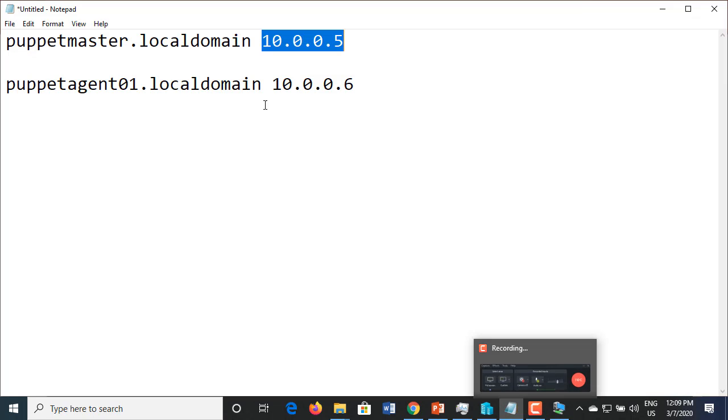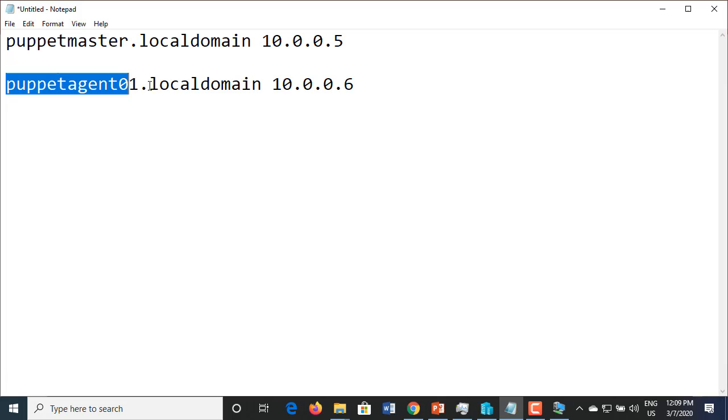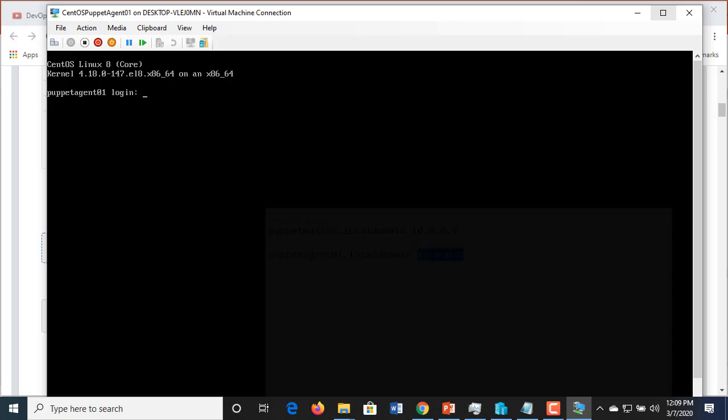So that's it. And once we have the prerequisites on the master and on the agent, I'll start with the installation of the master. I'll go back to this installation. For now, I'll check and make sure that everything is fine on the agent. So, puppet agent 01 local domain, and this is the IP address.